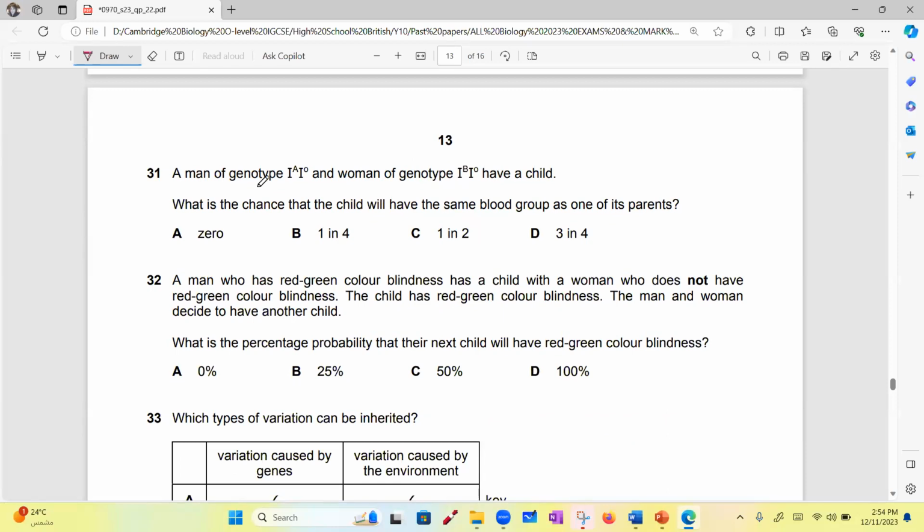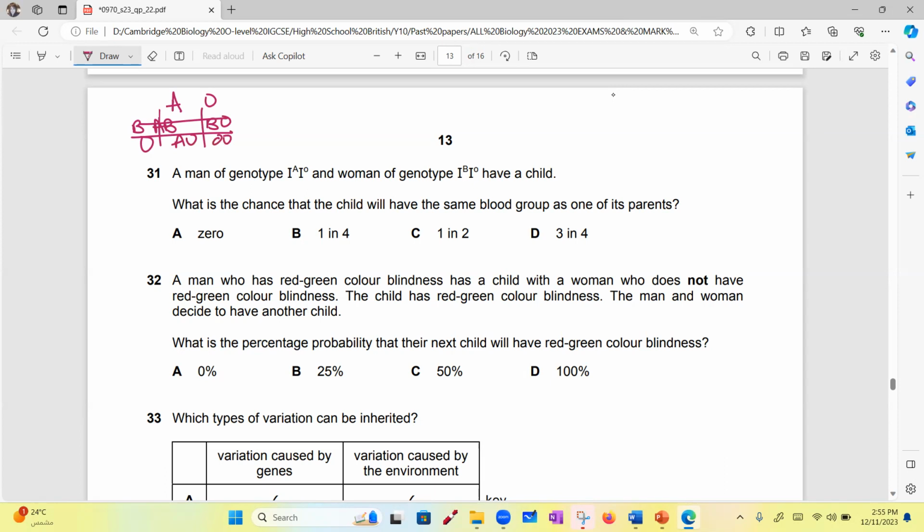Okay, 31. A man of genotype AO and a woman of genotype BO, they have a child. What is the chance that the child will have the same blood group as one of its parents? This question, can we answer it by just reading it? No. We have to do a Punnett square. You will not get the answer except when you do a Punnett square. So I'm going to take my pencil and I will do a Punnett square on a side sheet or on the side of the exam here. Okay, I have AO and I have BO. This child will be AB, this will be BO, this will be AO, and this will be OO.